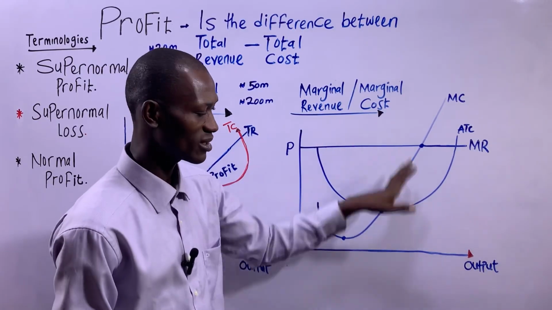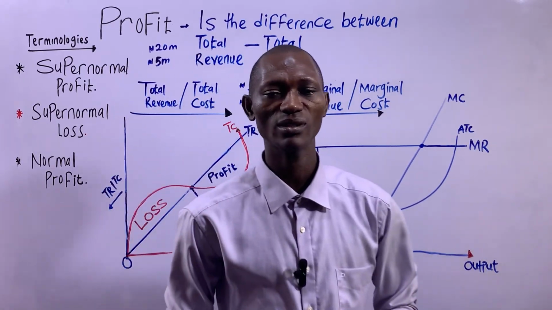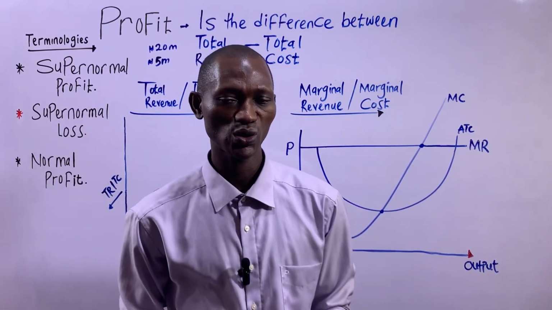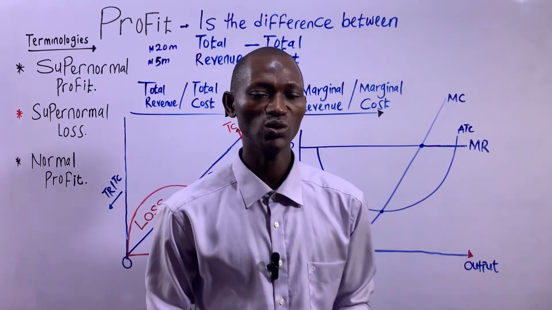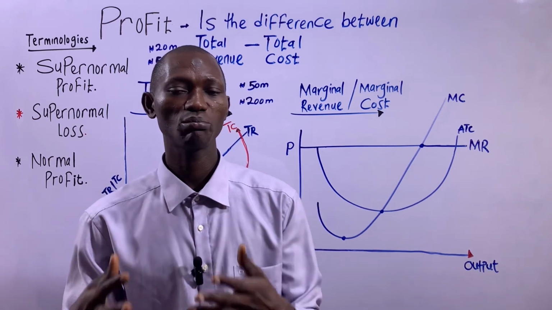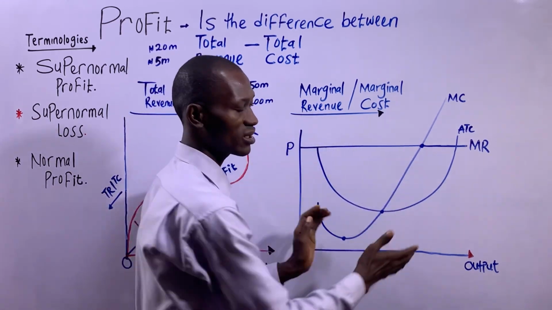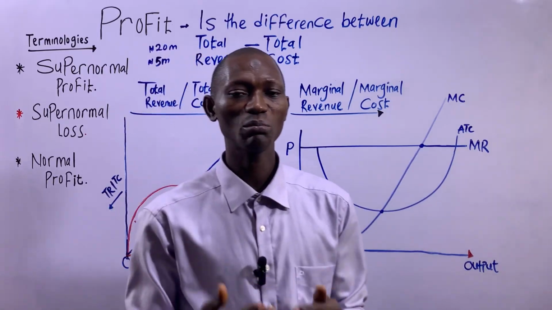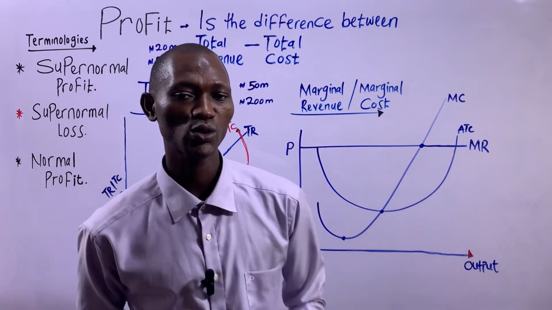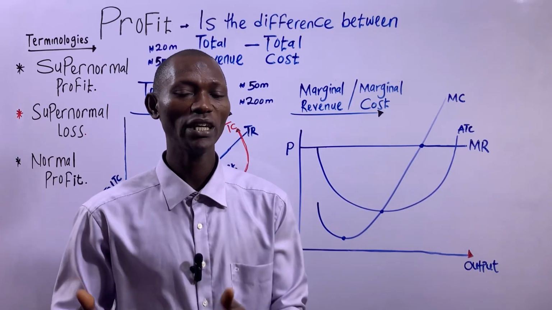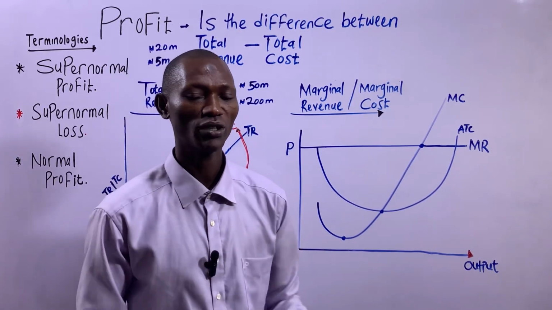What this concept is about, a very interesting concept, is that every firm should know the output that it must produce to make the most profits. That's to make the highest profits. So this concept is about determining the profit maximizing output of a firm. That means the output that you should produce that will make your firm make the most profits.